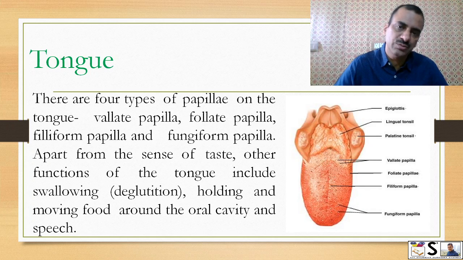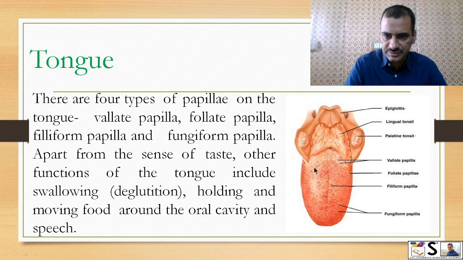There are four types of papillae on our tongue: vallate papillae here, foliate papillae on this side, here and here, filiform papillae here, and fungiform papillae, these ones.